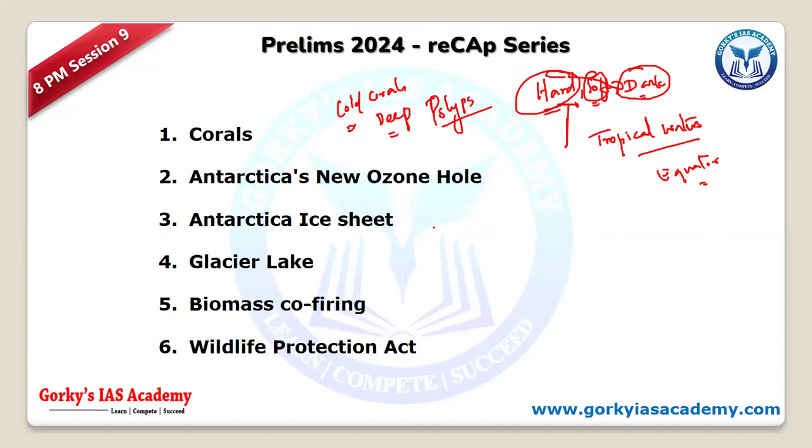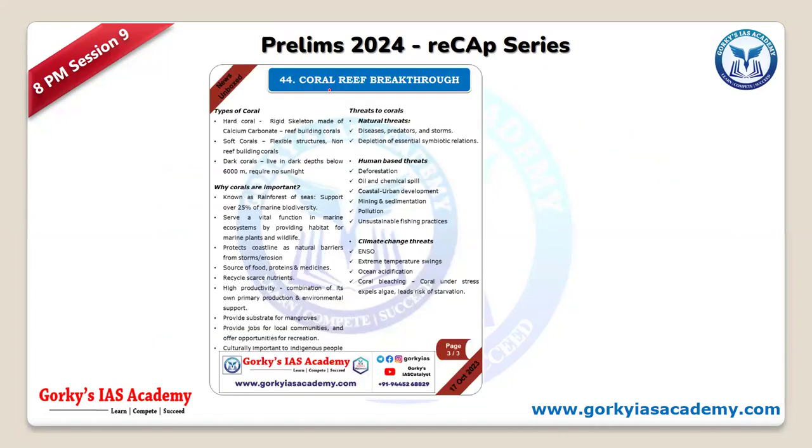Apart from that, we have this coral reef breakthrough, an international event. So we'll see it in international affairs also. But this is also one of the reasons why corals were in the news. Okay. So remember, dark corals are those which are found 6,000 meters down. Okay, 6 kilometers down. That's a very huge depth.